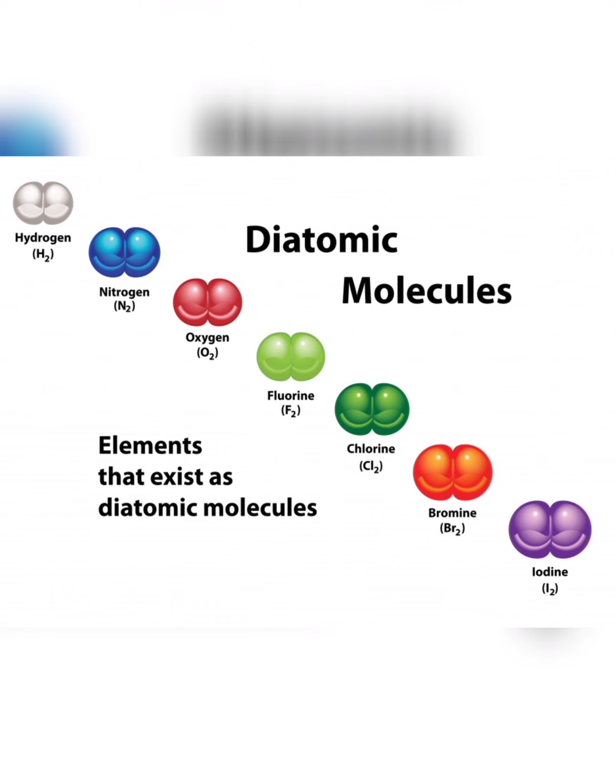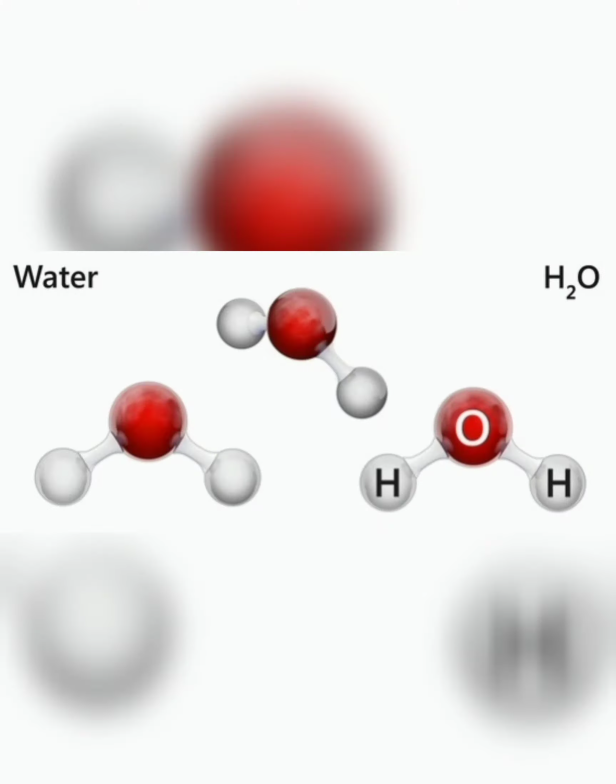Okay, next is molecule. We won't say water atom, right? We only say water molecule. That's because water is H2O, containing 2 hydrogen atoms and 1 oxygen atom. The molecular formula of water is H2O, as you can see in this figure. So the smallest particle of water contains 2 atoms of hydrogen and 1 atom of oxygen. All this together constitutes a water molecule.